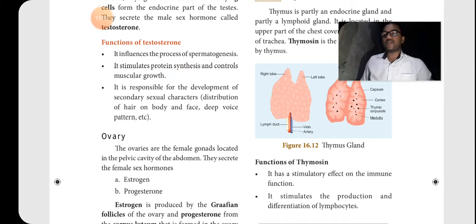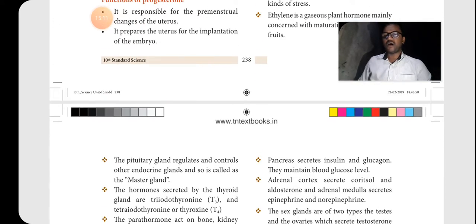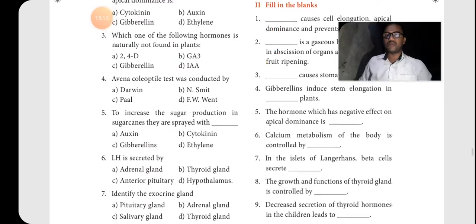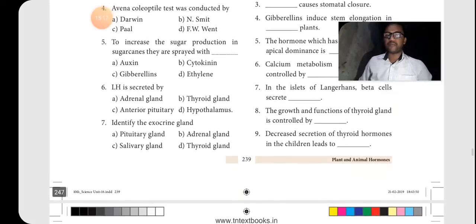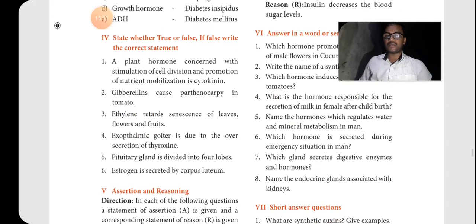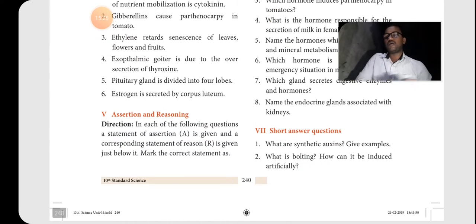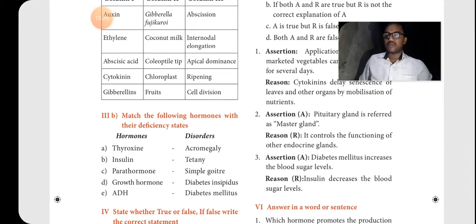Reproductive glands and thymus gland, that is a 4 mark question and 2 mark questions. Okay, then book back also. In these lessons, all the 1 mark questions: 9 choose the best answer and 9 fill in the blanks, match the following, the column-type questions and some true or false. Then assertion and reason may be asked, sometimes in 2 mark also.